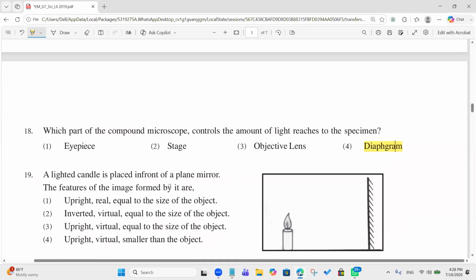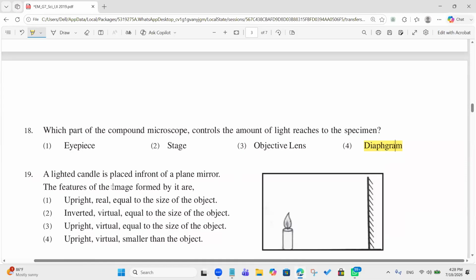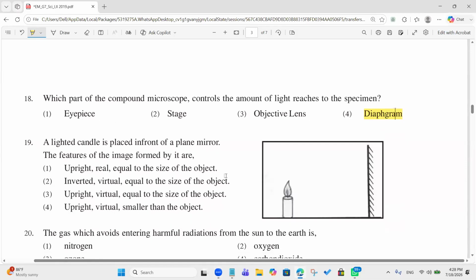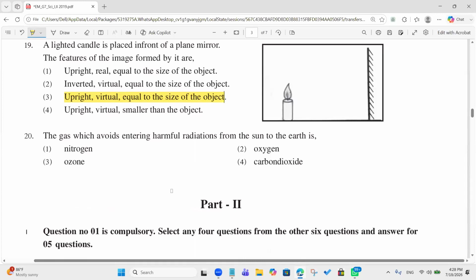A lighted candle is placed in front of a plane mirror. Tell me the features of this image. Upright, virtual, equal to the size of the object. Very good. The gas which prevents harmful radiation from the sun from entering the earth is ozone.